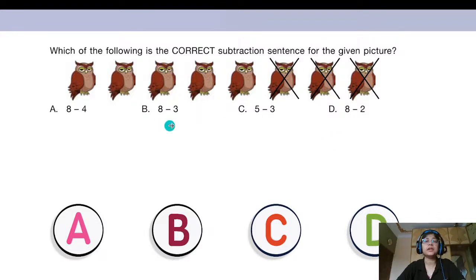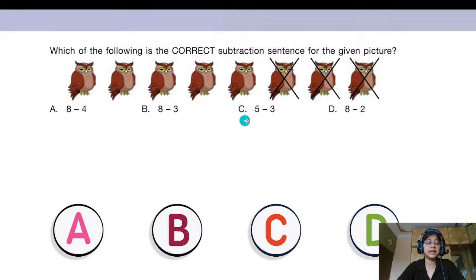Let's go to option B. Here also we can see 8 and we can see minus 3. So this can be the correct option, right? From 8, 3 is being subtracted. But let's check the other options also.